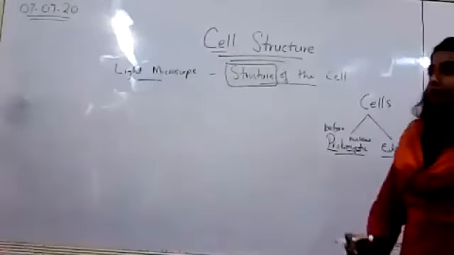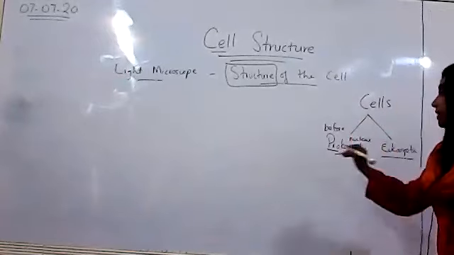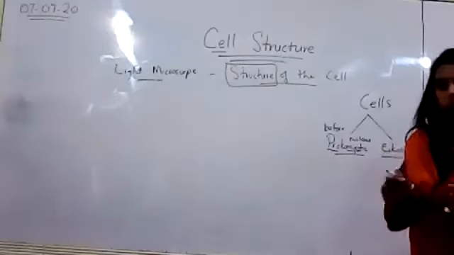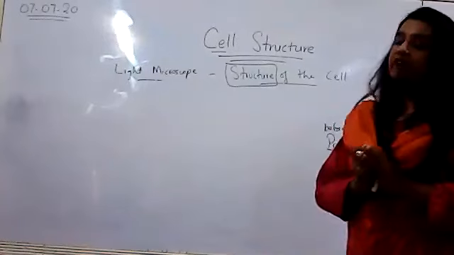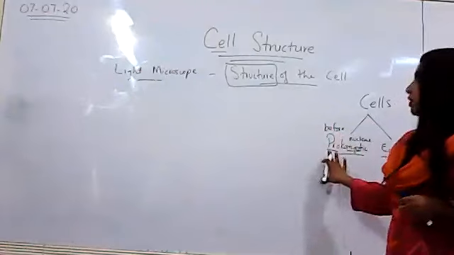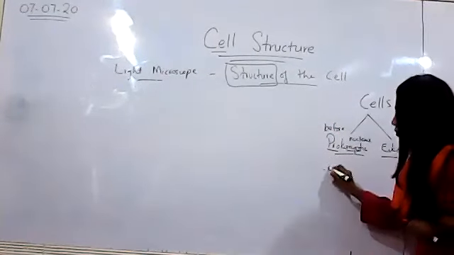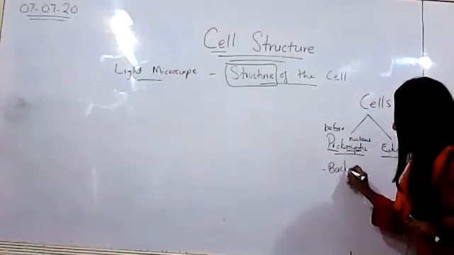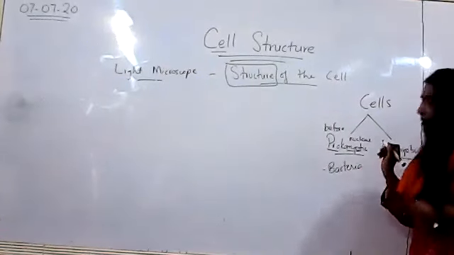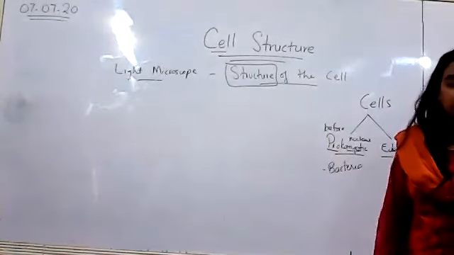The cells that were first made, when the first cell was made, that was probably a prokaryotic cell. Most prokaryotic organisms have become extinct now, and we're left with only two types of prokaryotic organisms. What are they? Bacteria. All types of bacteria that are found in the world are prokaryotic organisms.